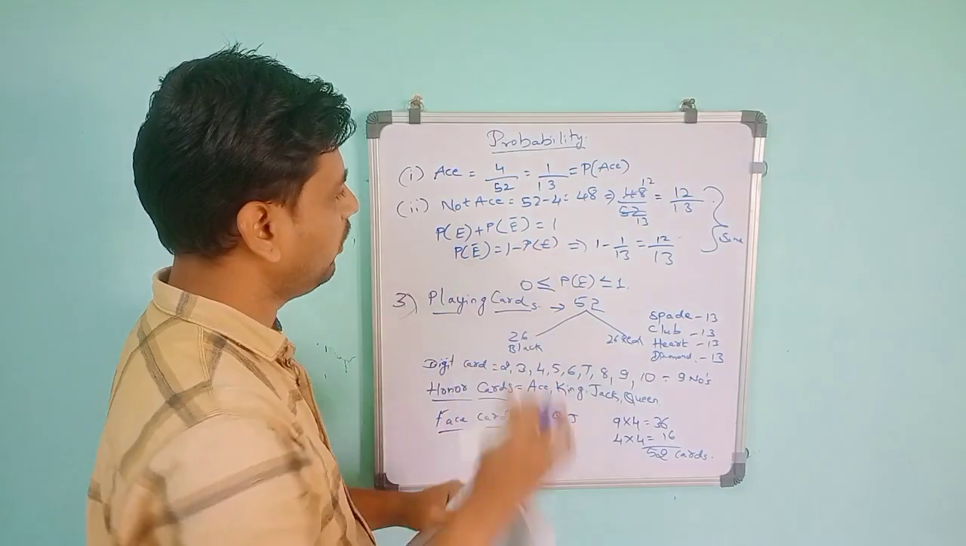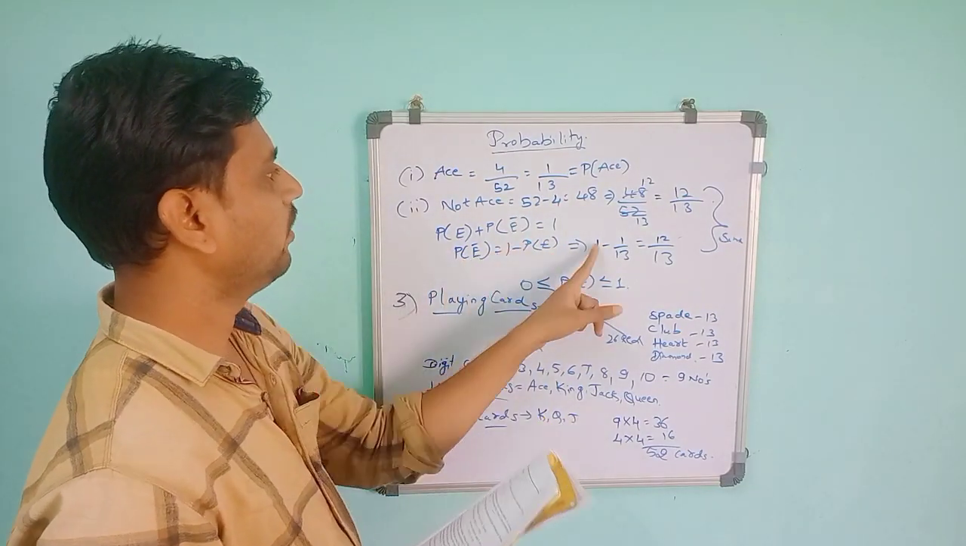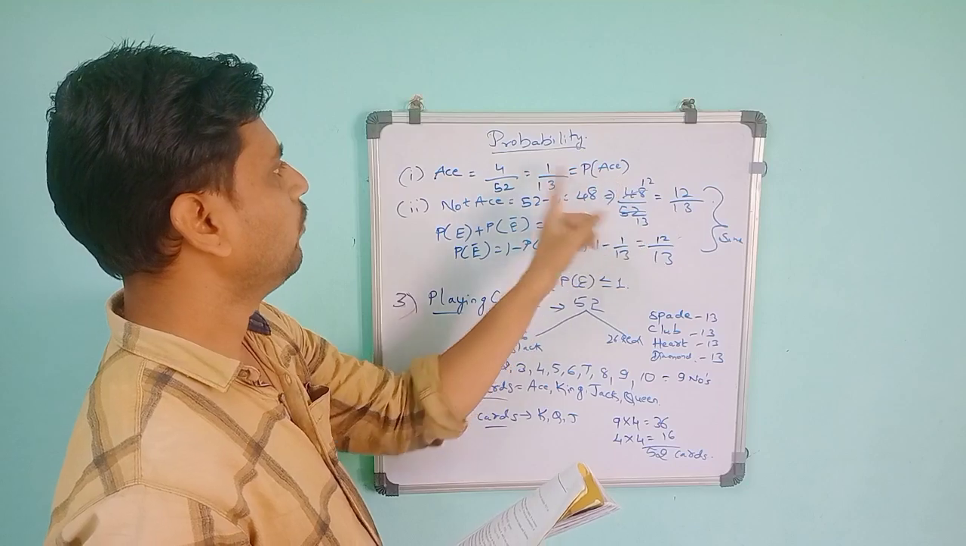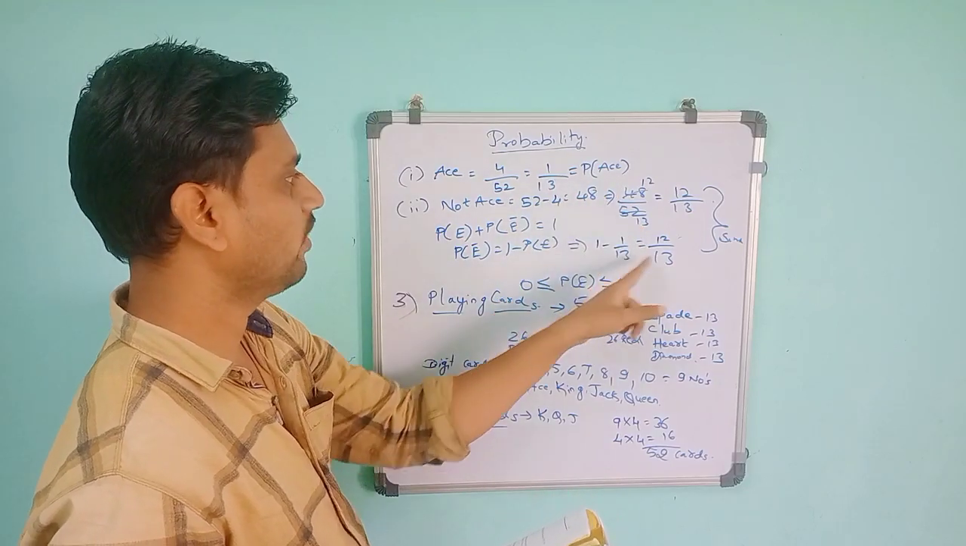So try for this only and put the values, and only put the value of the one which is having the ace. So you get 12 by 13.